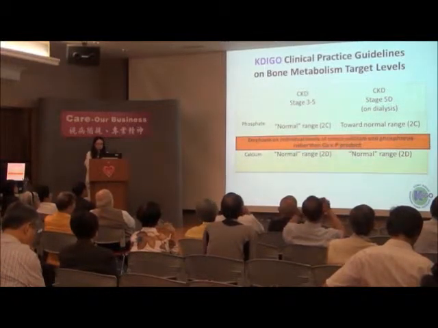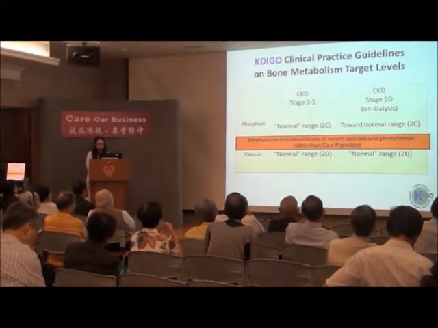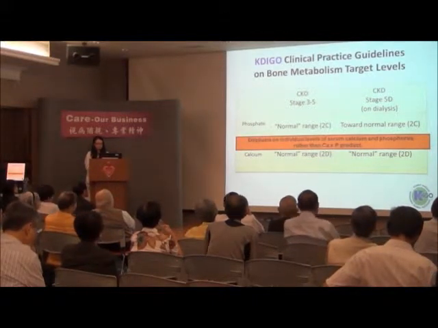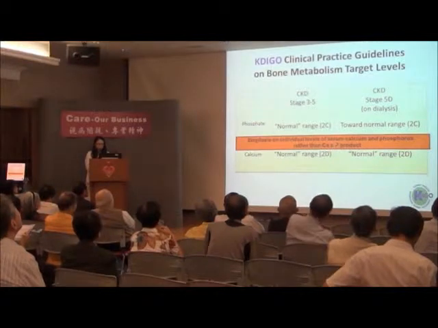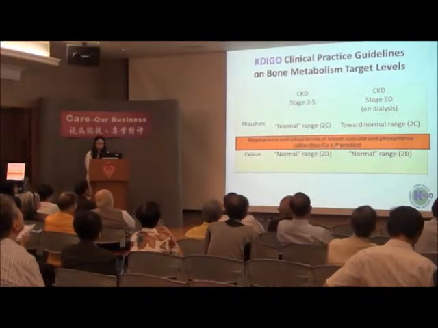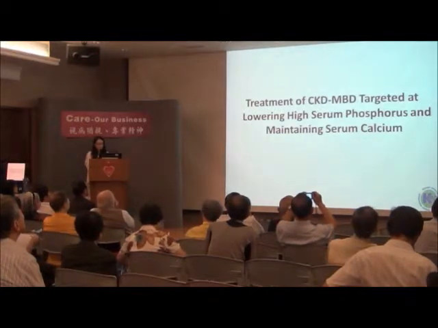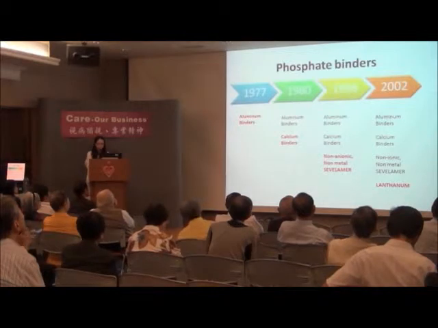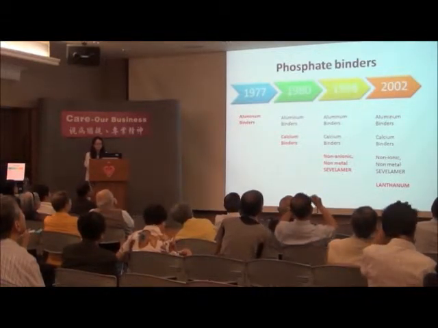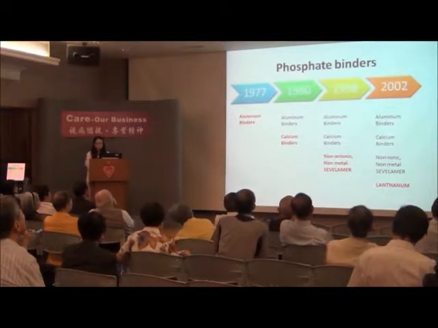This guideline emphasized individual calcium and phosphate, and, different from the Tokyo guideline, they did not suggest treatment for the calcium phosphate product. So the treatment aim is to lower high serum phosphate and maintain the serum calcium. Apart from advising the patients on a low phosphate diet, the patient may still get hyperphosphatemia.